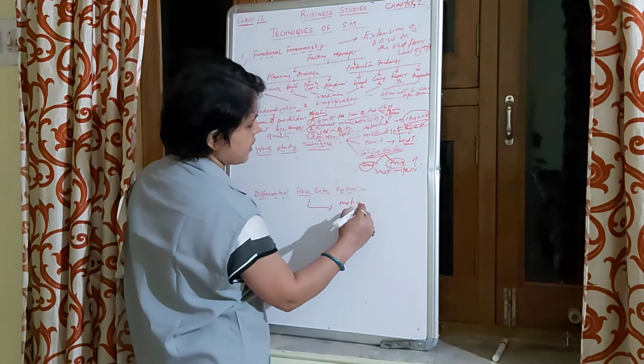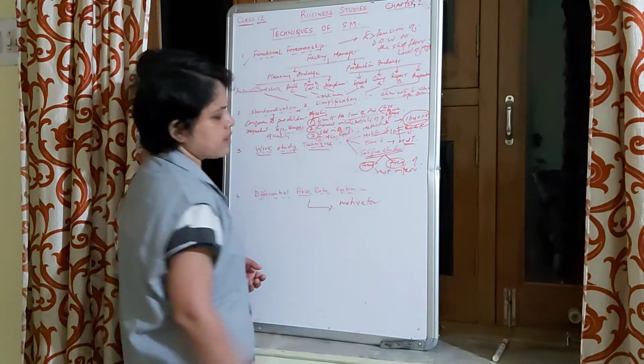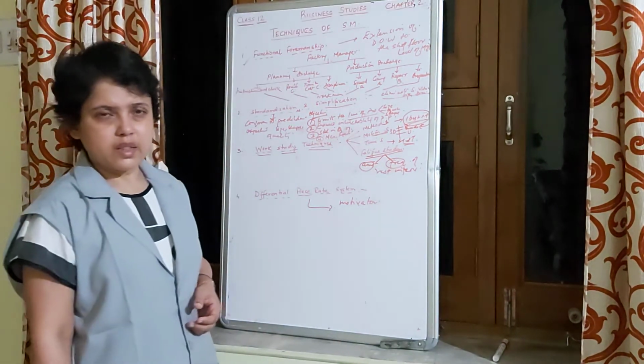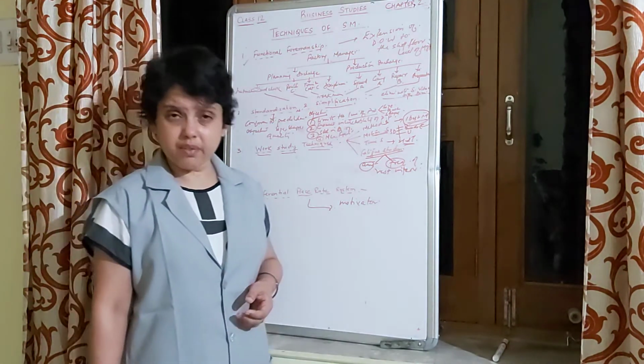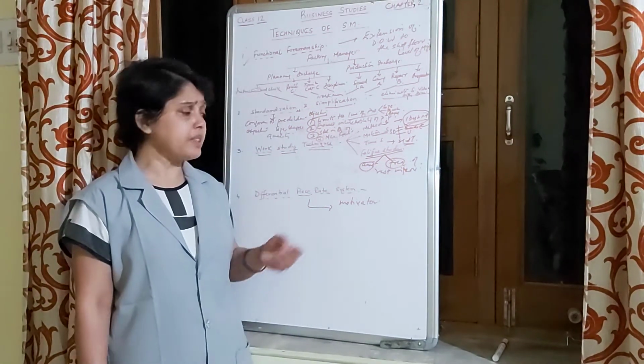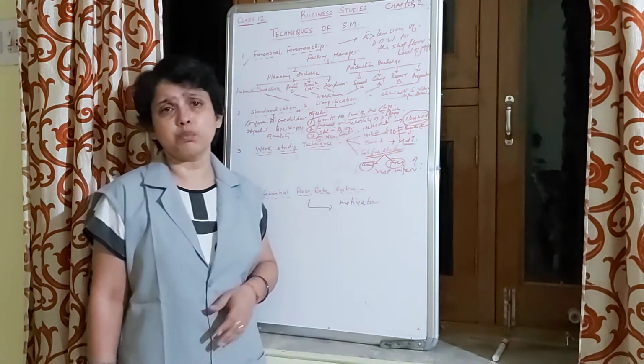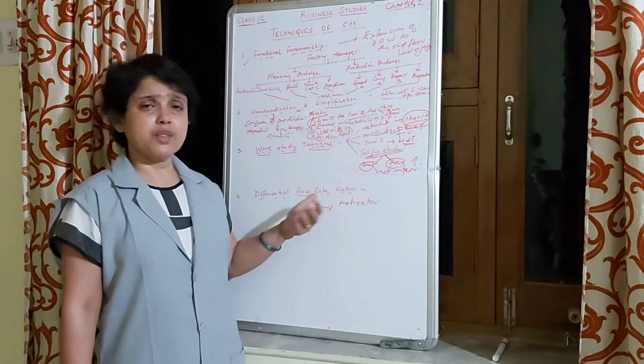Name the technique of Taylor which acts as a motivator to differentiate between efficient and inefficient employees. It is the differential piece rate system.